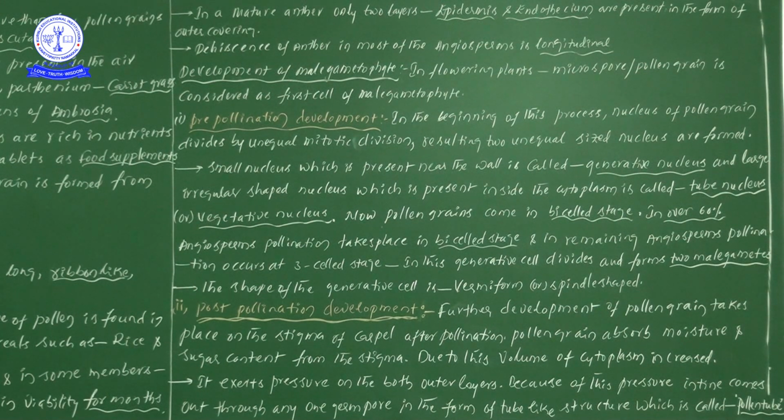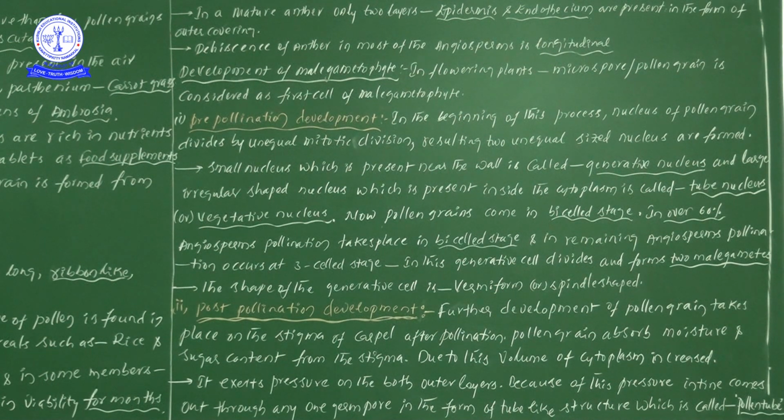Sporopollenin helps because we cannot degrade the pollen grains by alcohols, chemicals, or acidic or basic medium. Why? Because sporopollenin has rigidity and is very tough.